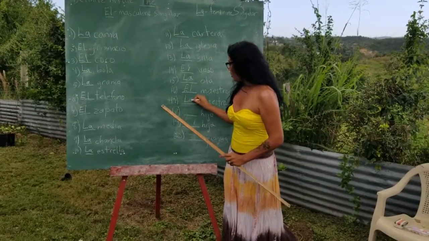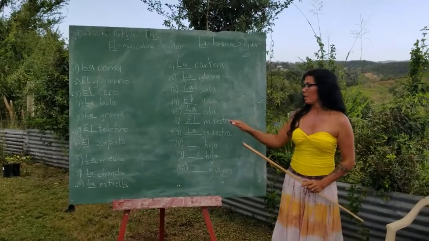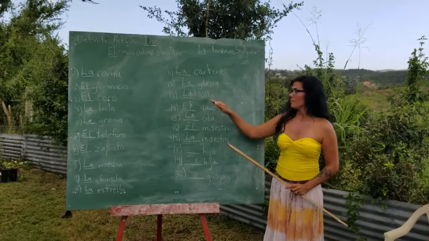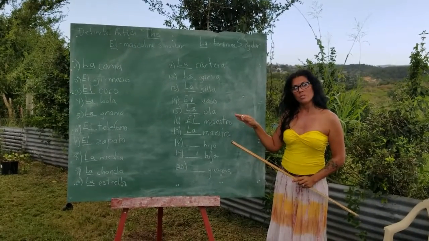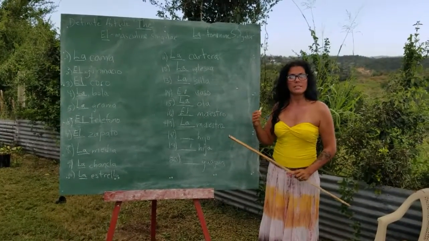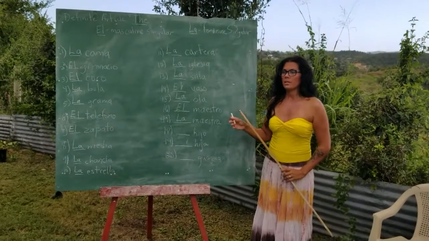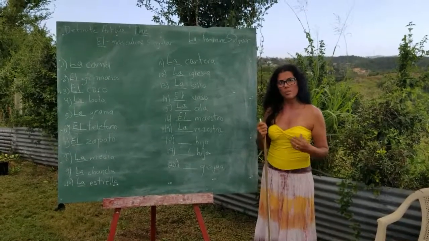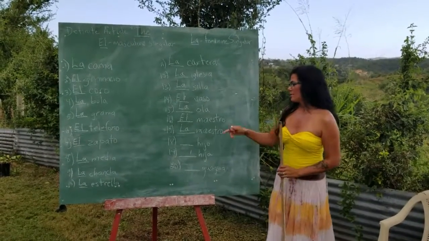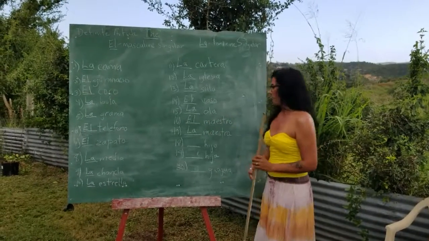La maestra. And I think that what is nice about this is that depending on the article that you use, it gives away what the sex is, and you don't have to use an adjective like the female teacher or the male teacher. So la is given that it is a female. El is given that it is a male.